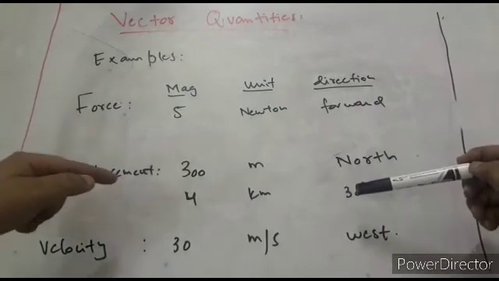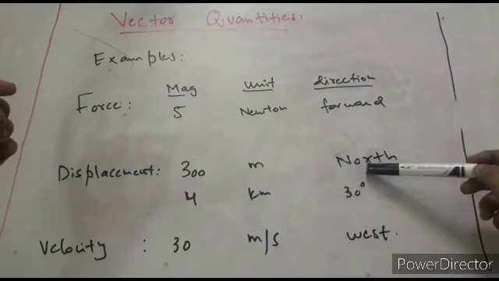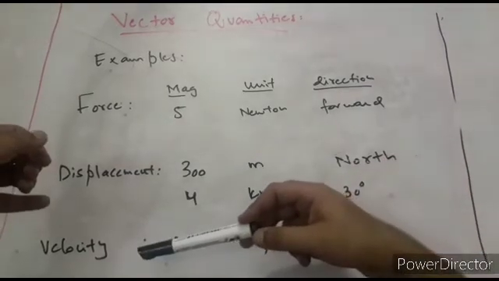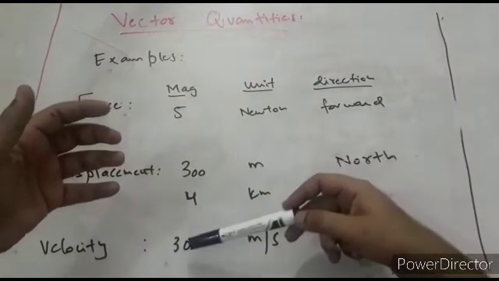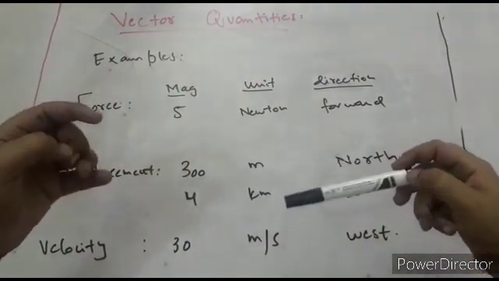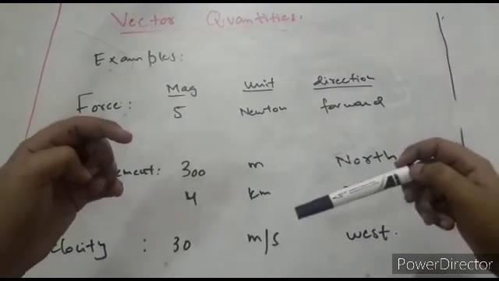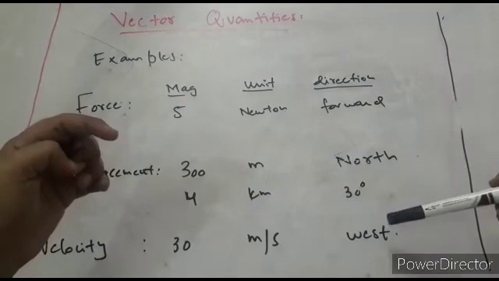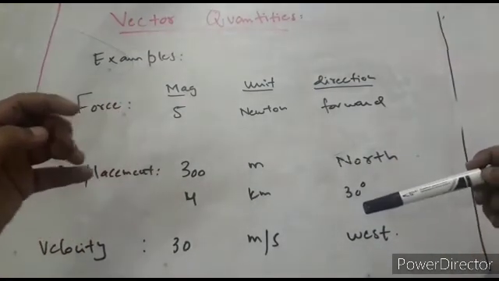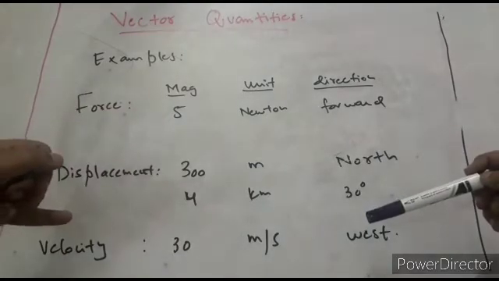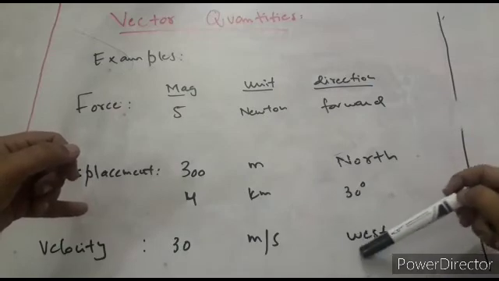So displacement is a vector quantity because it has a direction for its complete description. In the same way velocity: if a plane is moving, we say a plane is moving with a velocity of 30 meters per second, but it is an incomplete description because we must add some direction to it. Let's say the direction is west. A plane is moving 30 meters per second in the west direction, then this will be a vector quantity and that will be velocity. Without this direction, it will be a scalar quantity.